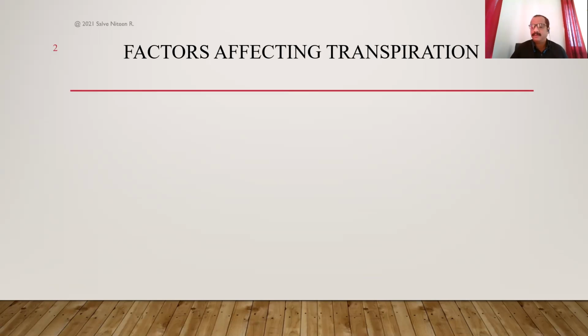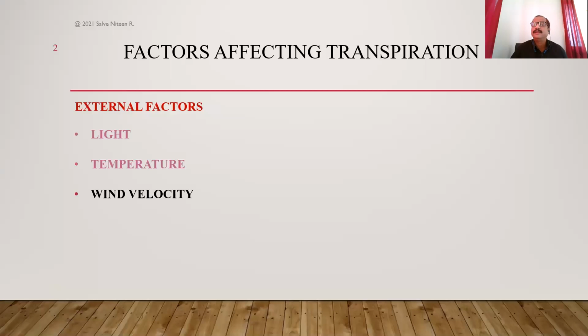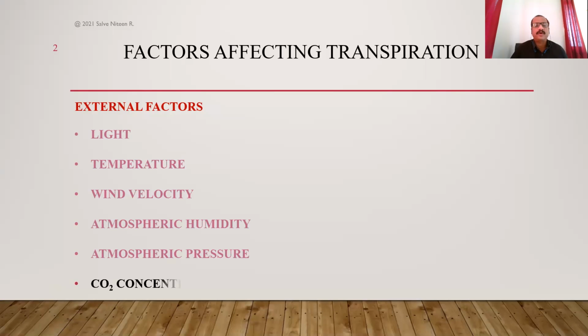And these two types are the external factors, that is, the factors which are working outside the plant body. We call those factors external factors or environmental factors, as well as there are the factors which are working inside the plant body, and these are called internal factors. So external factors are light, temperature, wind velocity, atmospheric humidity, atmospheric pressure, and concentration of carbon dioxide. These are some of the external, environmental factors which affect the process of transpiration.